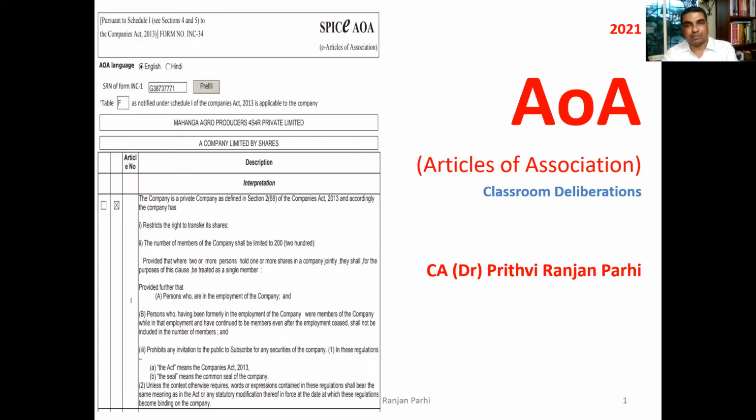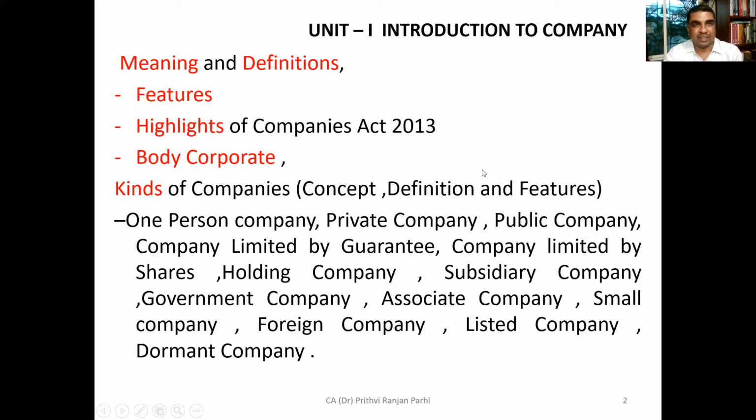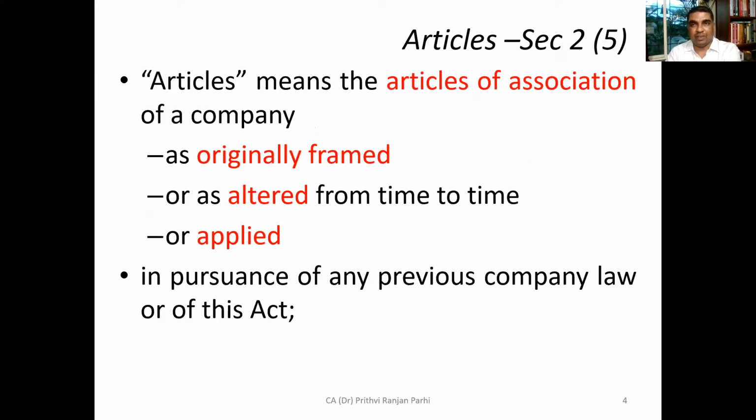We'll be seeing practically some other articles of association also. Now let us first cover the content. What are articles of association? It is defined in section 2, clause 5. It says article means articles of association of a company as originally framed or as altered from time to time.